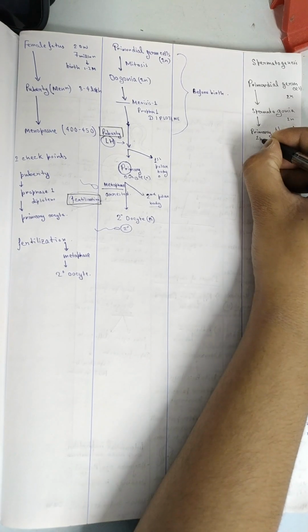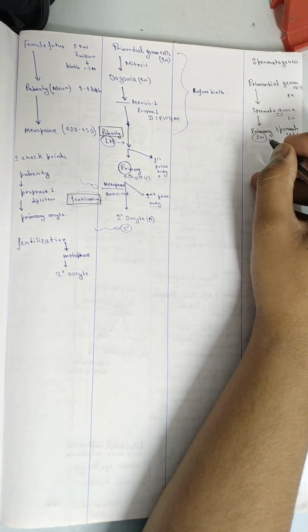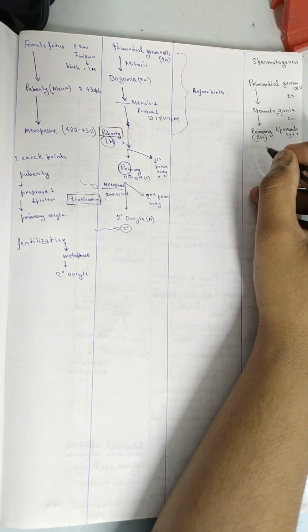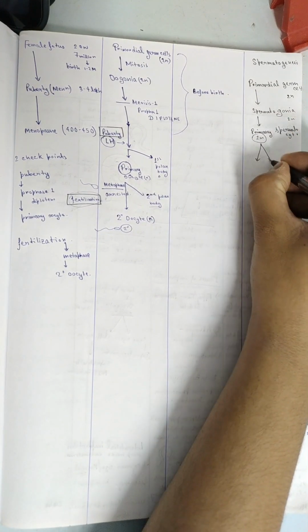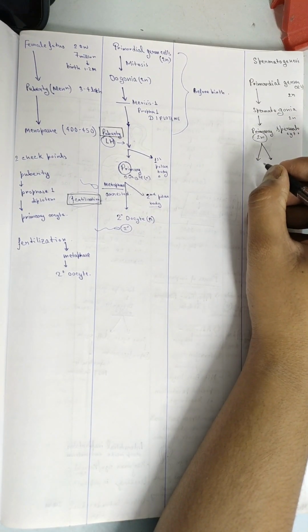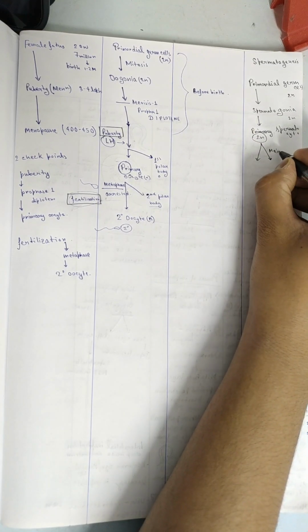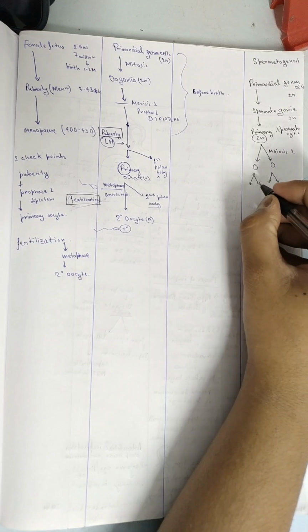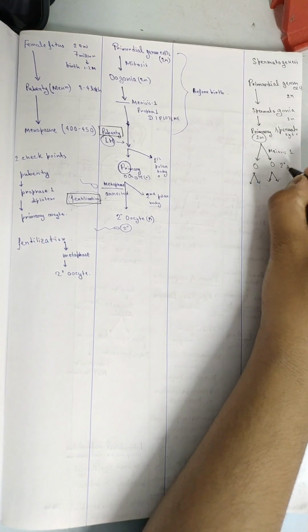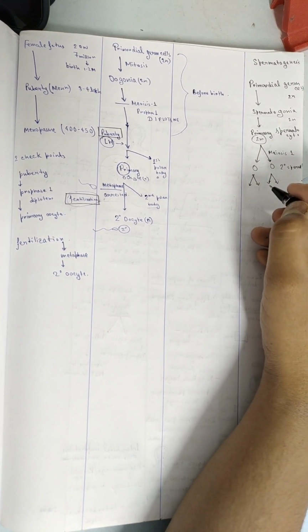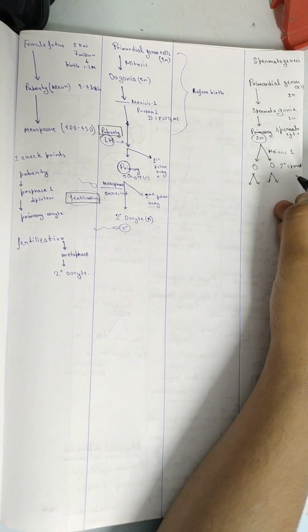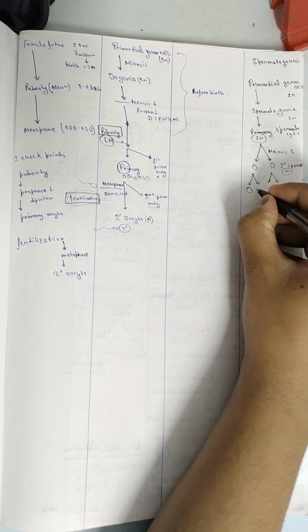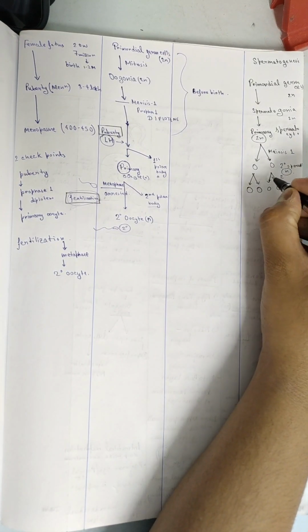Remember, primary spermatocyte is diploid but primary oocyte is haploid. Now in the primary spermatocyte meiosis starts to occur, so the secondary spermatocyte becomes haploid. Then they form four round cells that are spermatids, and after the process of spermiogenesis it forms sperms.